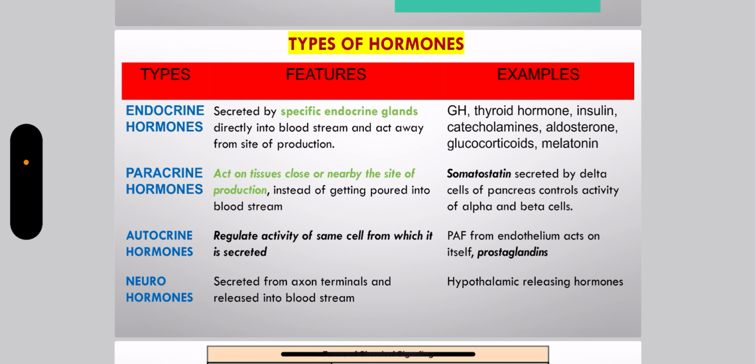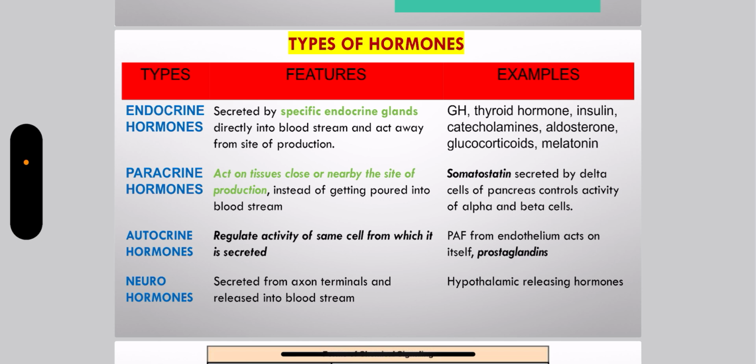Now there is a word called paracrine. Paracrine hormones are the hormones acting on the tissues lying close to or nearby the site of production, instead of getting poured into the bloodstream. You can see the example here: somatostatin secreted by the delta cells of the pancreas controls the activity of the alpha and beta pancreatic cells.